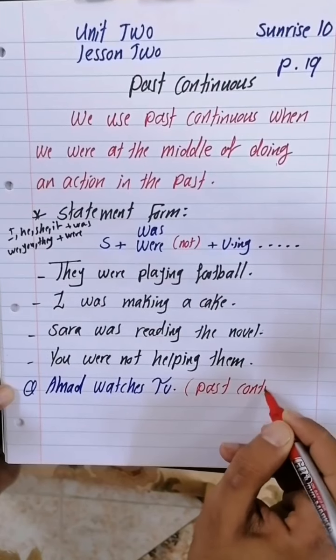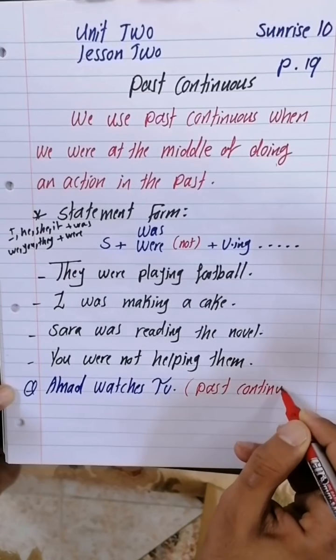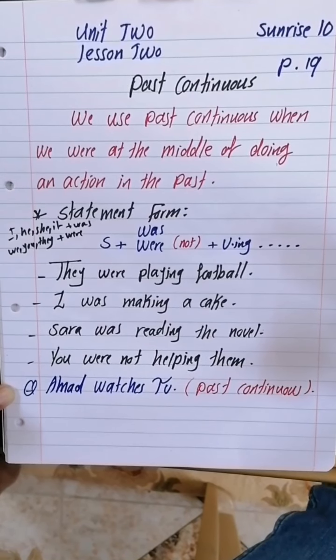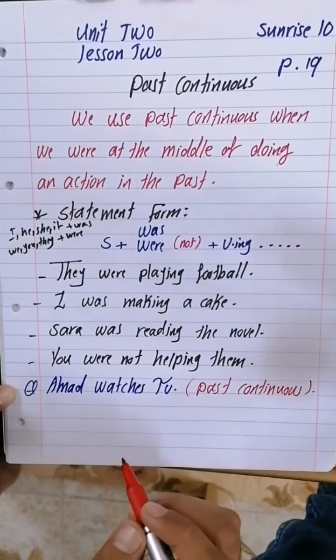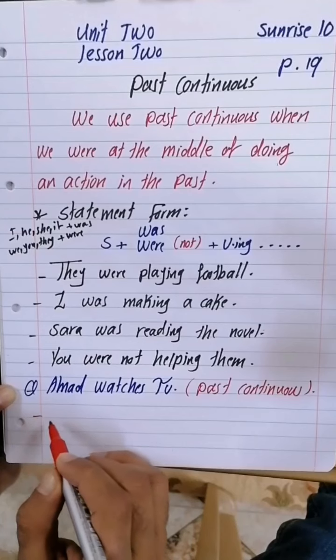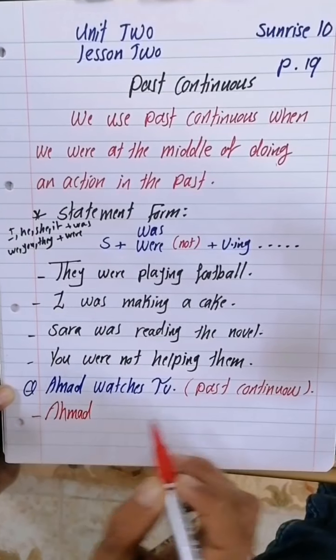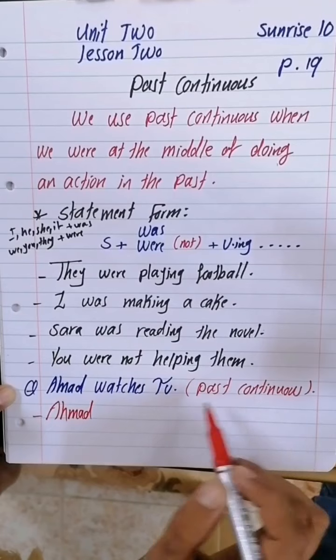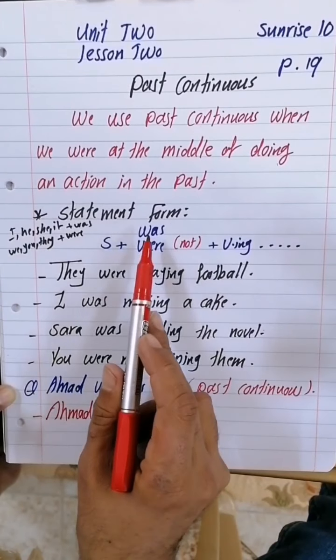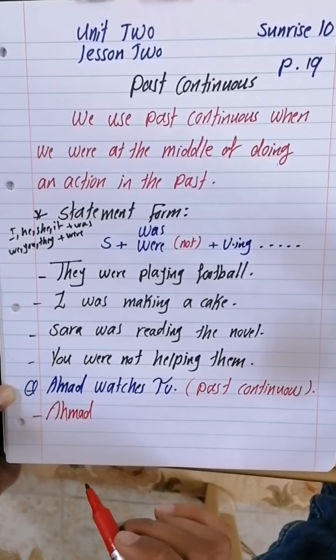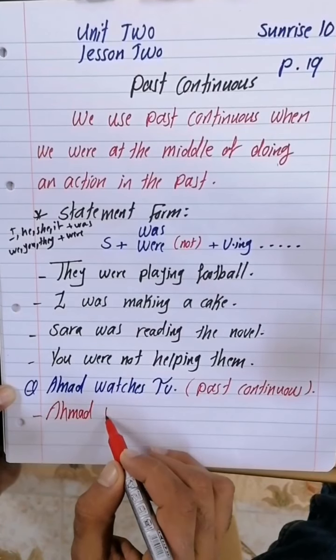Past continuous means make it past continuous. For past continuous, the first thing we need is the subject. Of course, Ahmad is the subject. We say Ahmad. For past continuous, we need either was or were according to the subject of the sentence. For Ahmad, we need was.